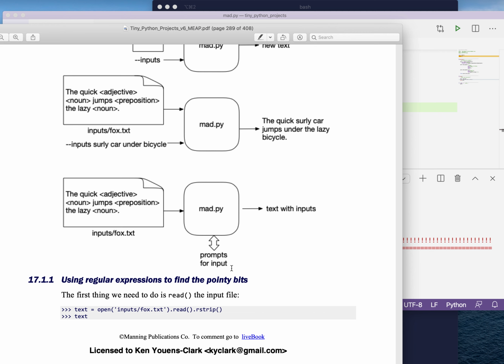So the next thing we're going to talk about is how to use a regular expression to find those pieces of text inside the angle brackets.